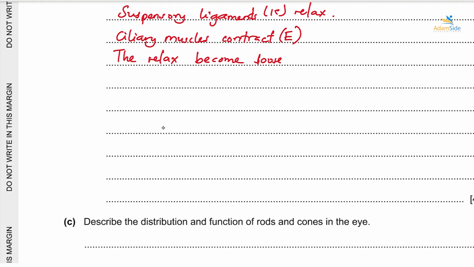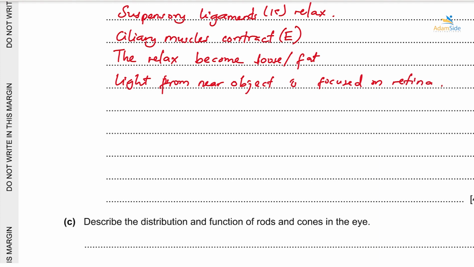When the lens is short, light from a near object is focused on the retina, and hence the eye is able to view a near object.